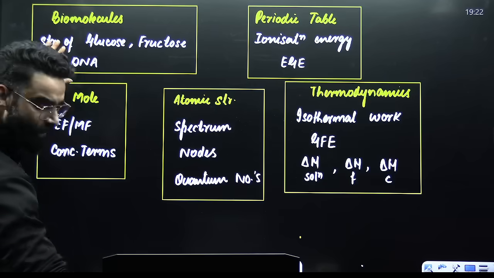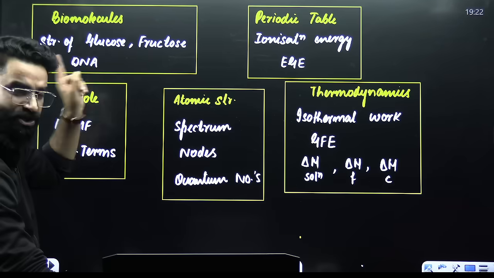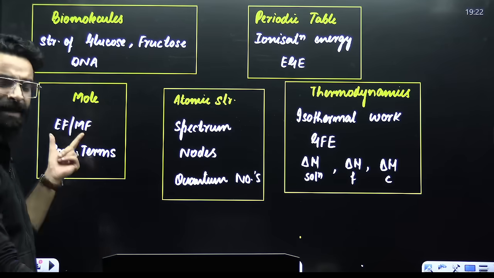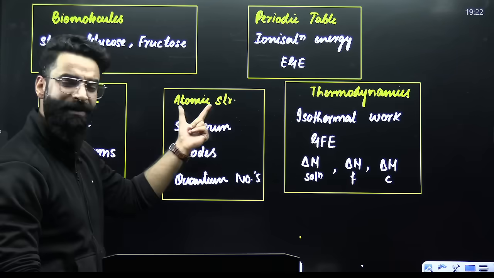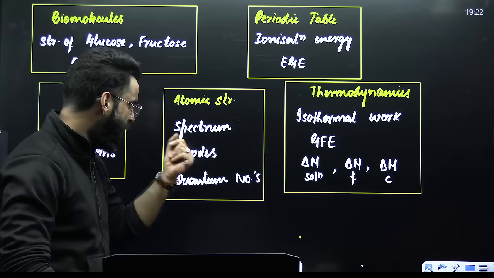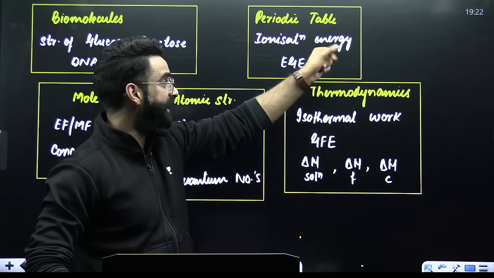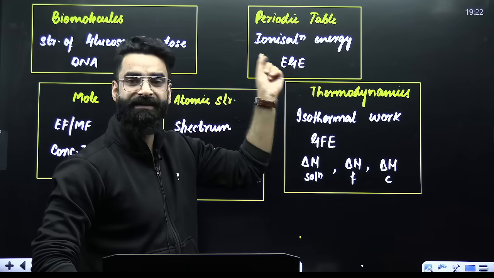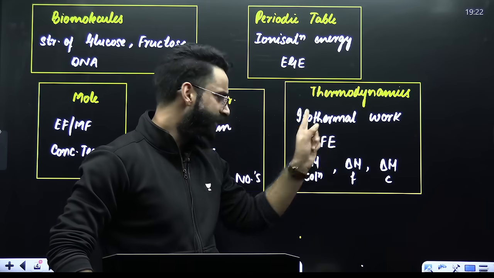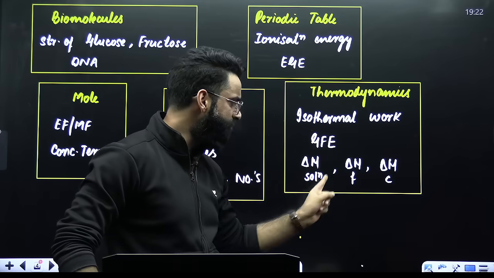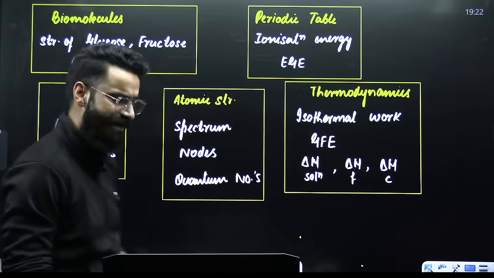Similarly, talk about your biomolecules: structure of glucose, fructose, and DNA. 1 question at least. Mole concept: empirical and molecular formula, and concentration terms. 1 question at least. Atomic structure: spectrum, nodes, quantum numbers. Again, 1 to 2 questions from here. Periodic table: ionization energy, electron gain enthalpy. 1 question for sure. Thermodynamics: isothermal work, Gibbs free energy, enthalpy of solution, enthalpy of formation, enthalpy of combustion. At least 2 questions from here as well.